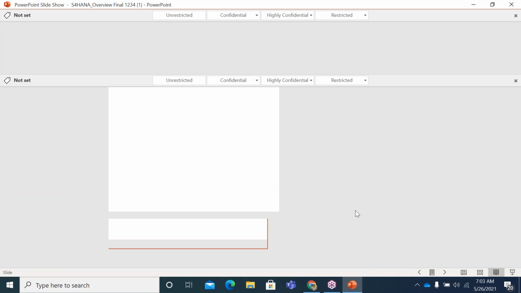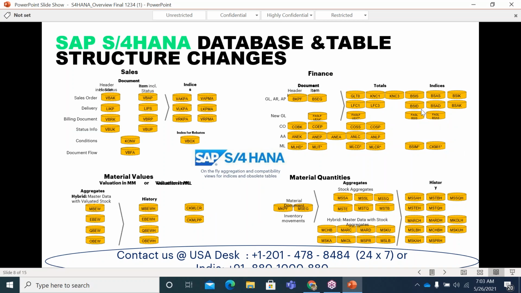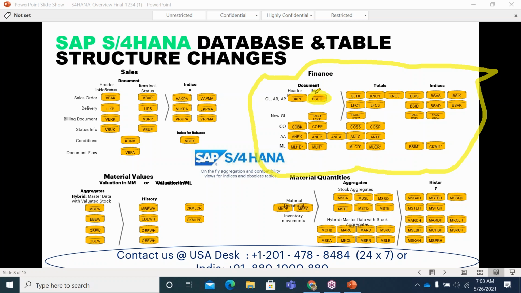If you see this structure, this is what I'm talking about: my finance-related tables. Like that we have sales, material management and all this stuff. From the finance perspective, let's say for example you post an accounting document. What is happening today? It is posting the header information in the BKPF table and the line item information in the BSEG table. In addition to this, it is also saving the same information.